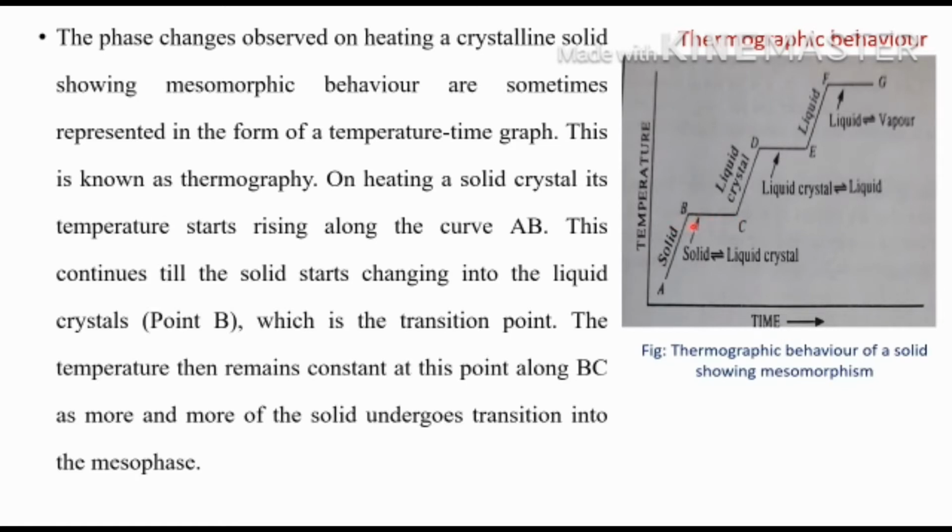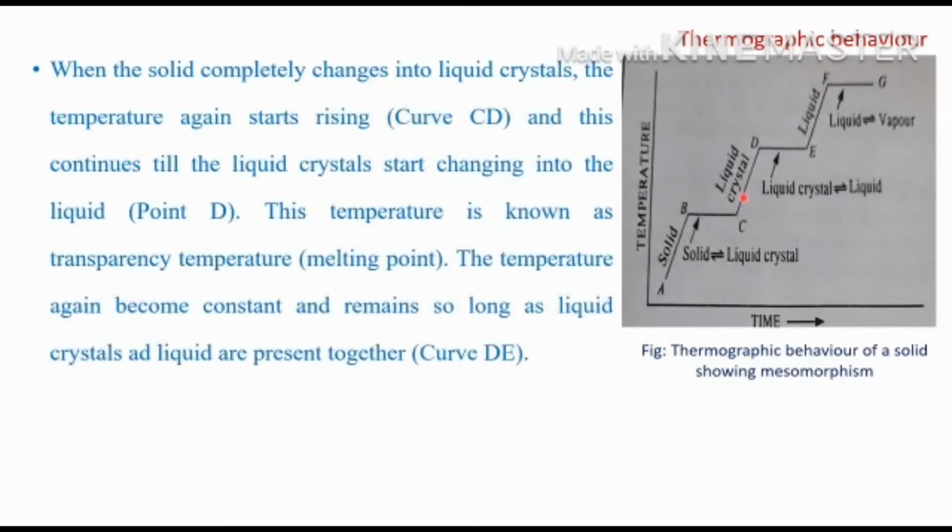At that point all the solid will be converted into liquid crystals. So at point C, the solid will have completely changed into the liquid crystal. When the solid completely changes into liquid crystals, the temperature again starts rising along the curve CD.